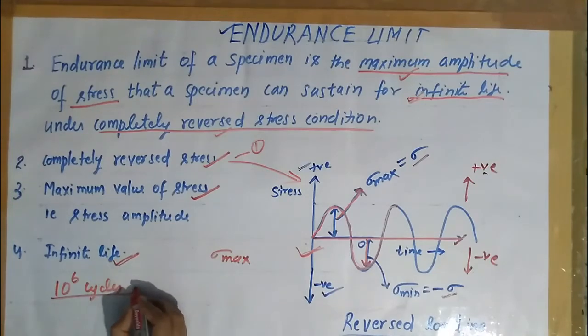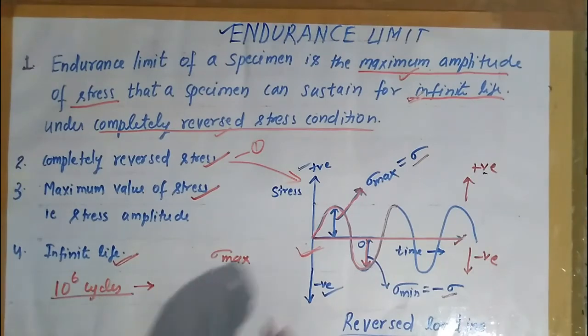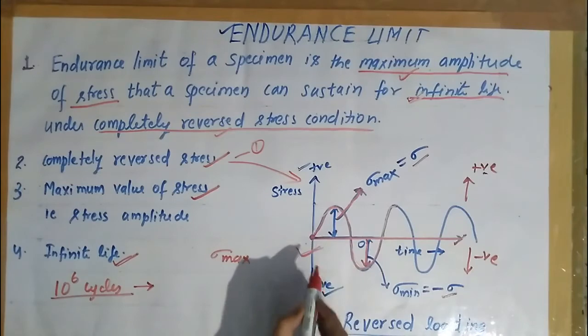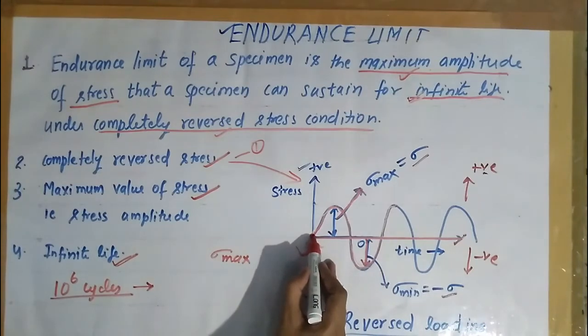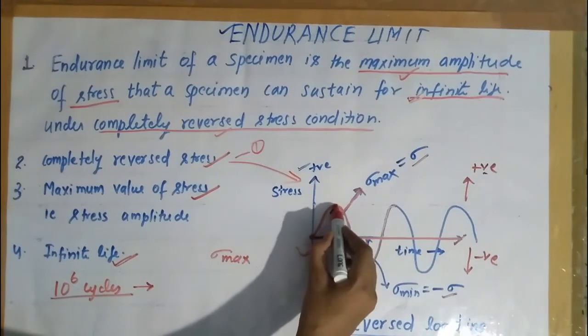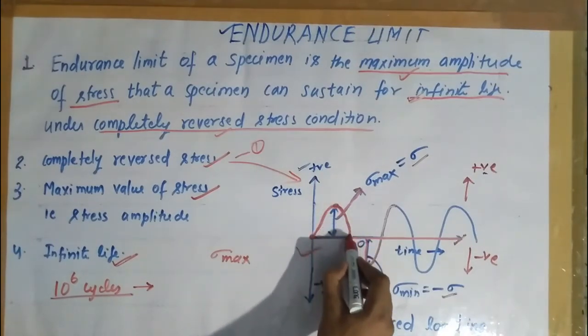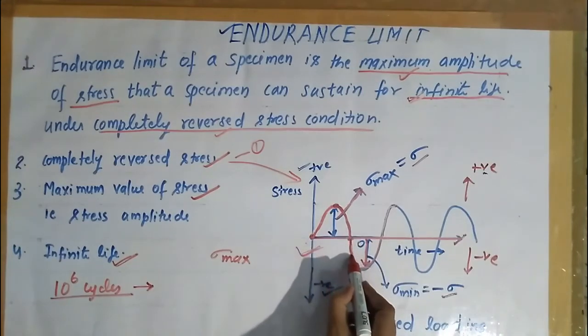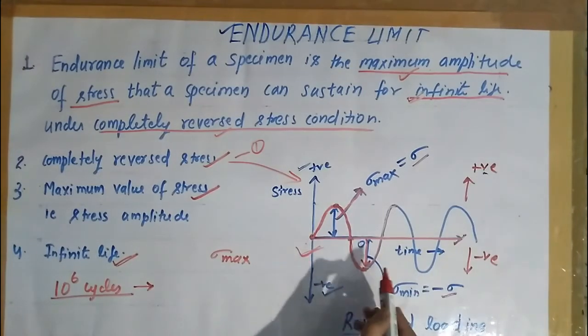So if a component survives 10 raised to power 6 cycles of this type of stress loading, then we can say that this is infinite life. What does a cycle mean? A single cycle is when the loading is at zero, then it increases over a period of time, reaches a maximum value, drops again and goes to zero, then goes in the negative direction, attains a maximum value in the negative direction, and again goes to zero.